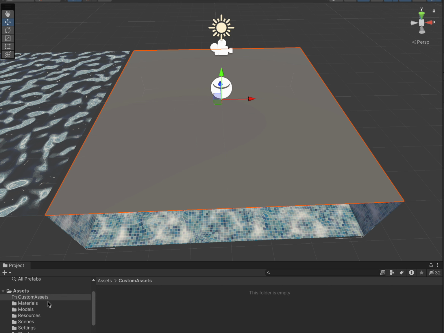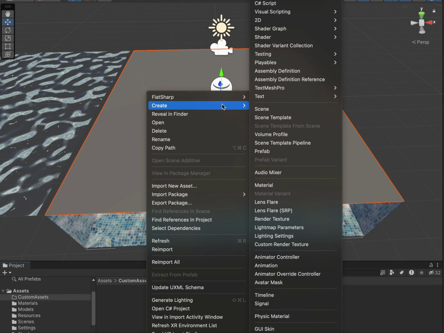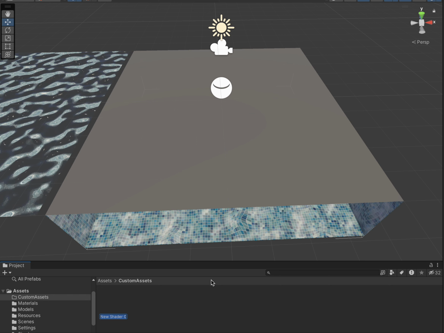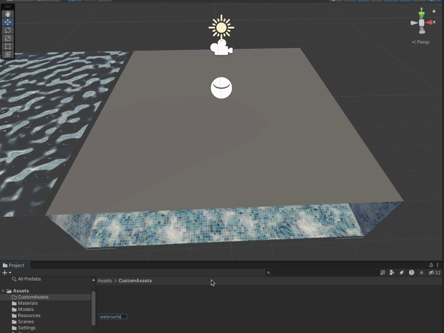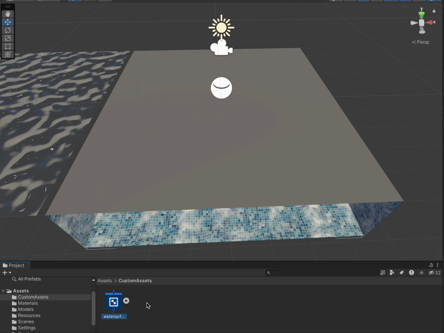So inside my custom assets folder, we're going to first create a shader. That's going to be a Shader Graph, URP, Shader Graph. We're going to call this water surface shader. Whatever naming convention you have to follow, you'll have to follow that. Here, it's just a personal project.